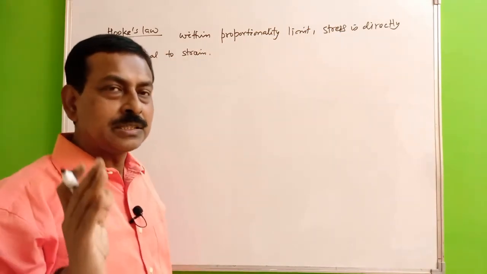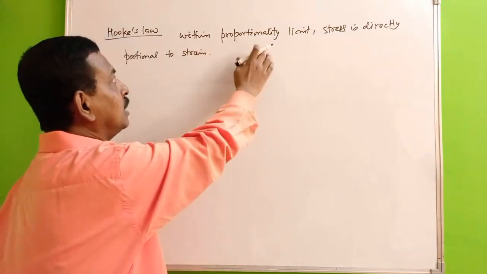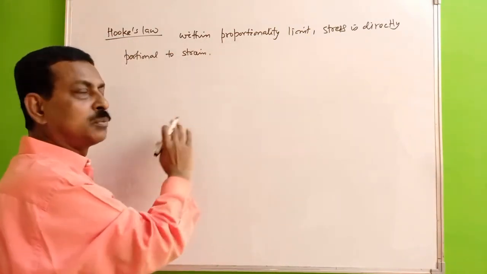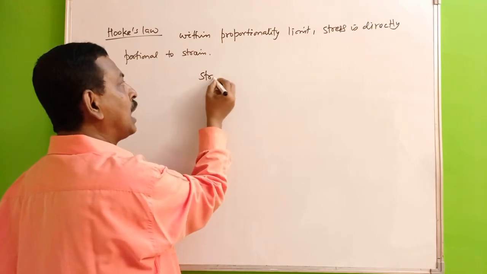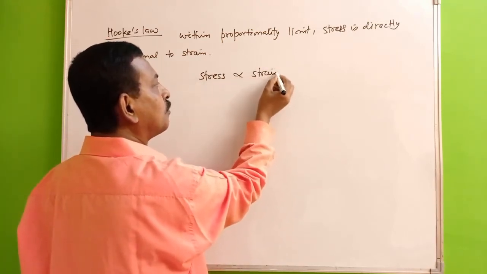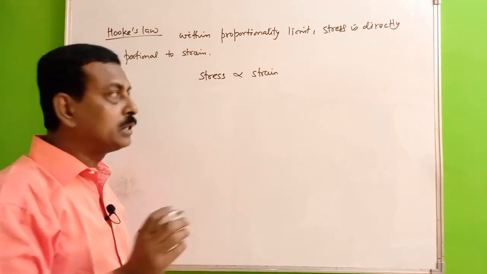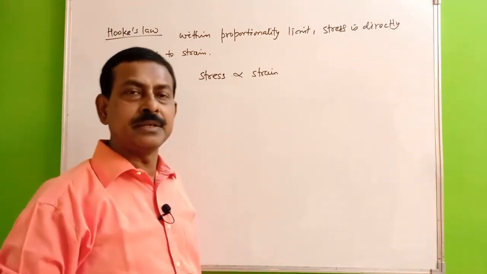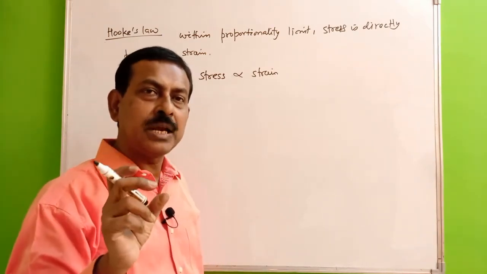So what we are saying is that within the proportionality limit, stress is directly proportional to strain. So you have stress proportional to strain. Now if you remove this proportionality sign, you will get a constant of proportionality.